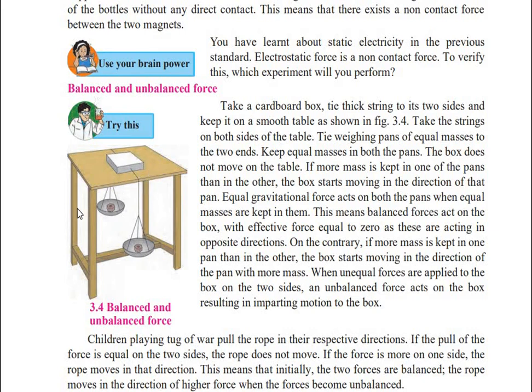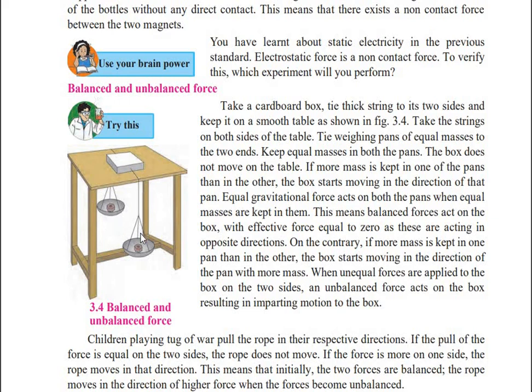It means in the two pans, equal weight, equal mass is there. So here, because of the two equal masses, one is applying the force in this direction, the other is applying the force in this direction, and therefore the total force which is applied on this block will become nullified, and this is called the balanced force.